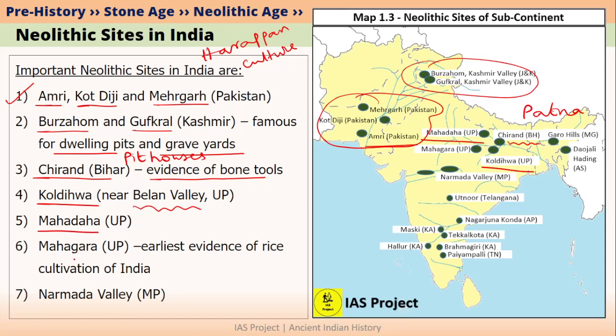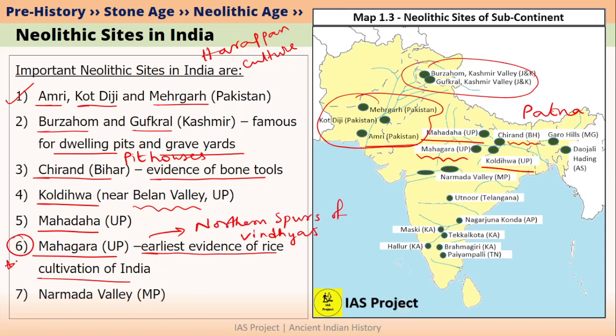The most important Neolithic site in Uttar Pradesh is probably Mahagada. Mahagada is located close to the present day Prayagraj city. In Mahagada, we have found the earliest evidences of rice cultivation in India. Mahagada is located in the northern spurs of Vindhya mountains. This is very important from prelims point of view. So in the case of subcontinent, rice was probably first cultivated in Mahagada, which is in Uttar Pradesh.